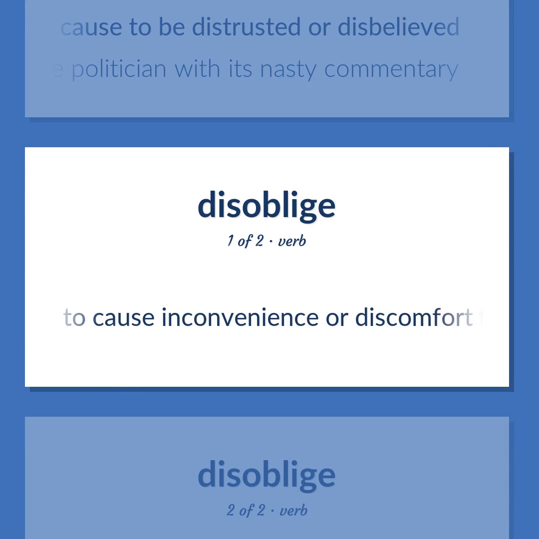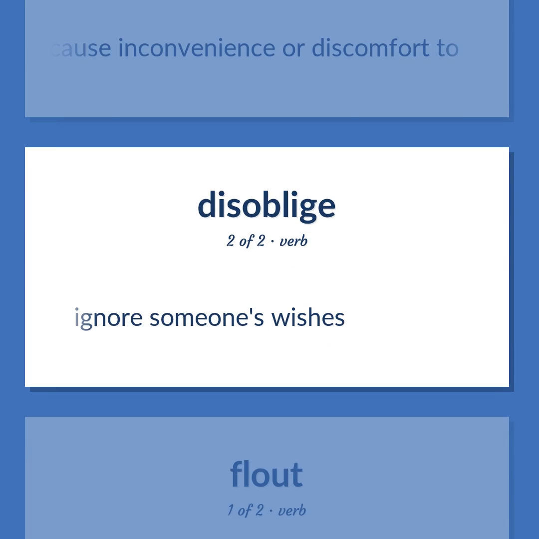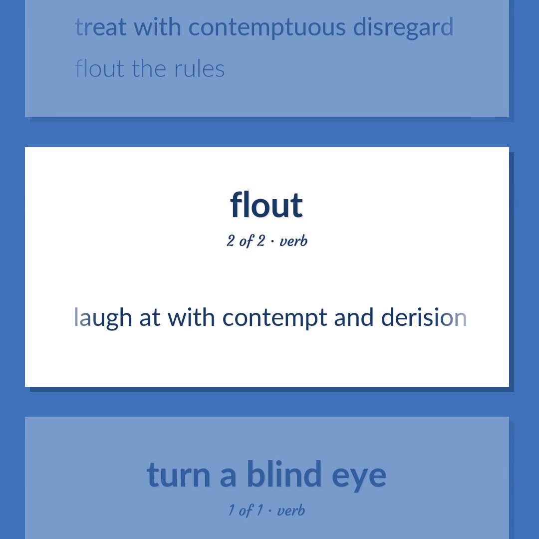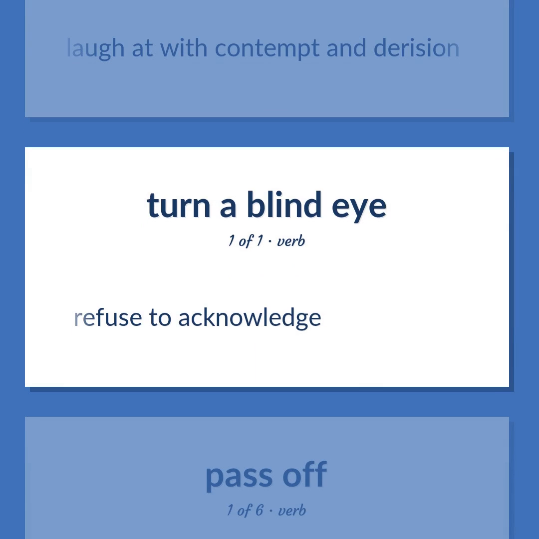To cause inconvenience or discomfort to. Ignore someone's wishes. Treat with contemptuous disregard. Flout the rules. Laugh at with contempt and derision. Refuse to acknowledge.